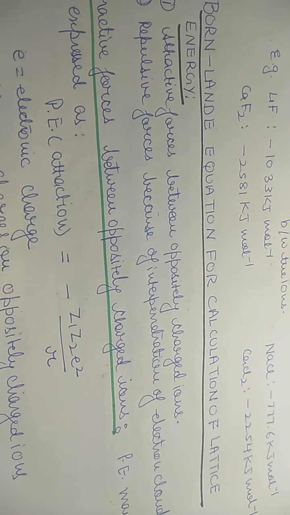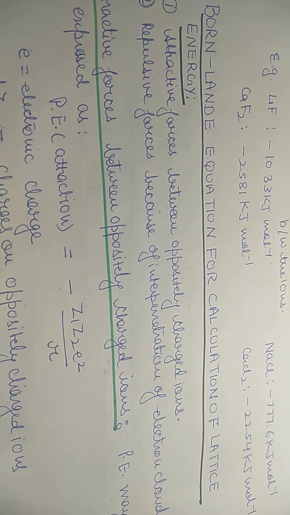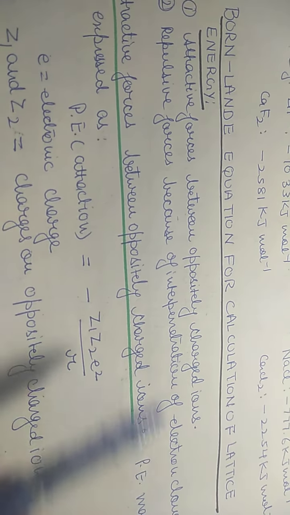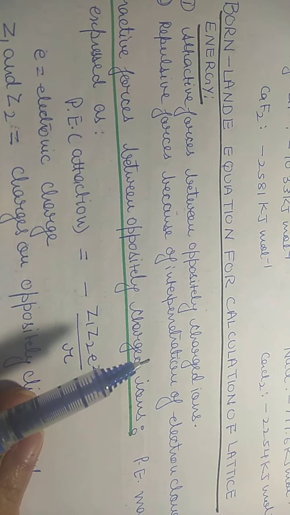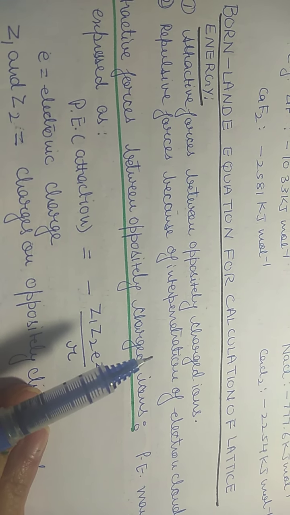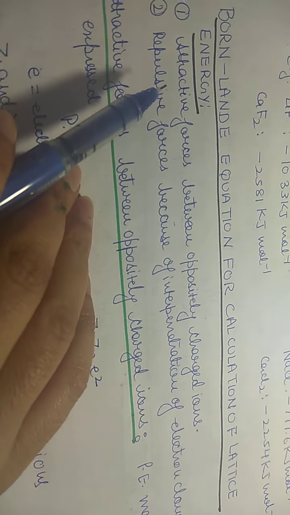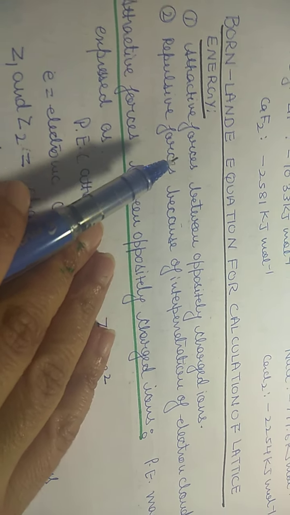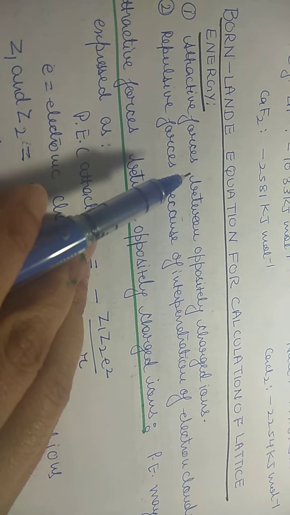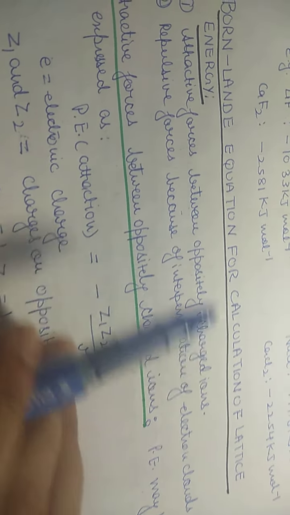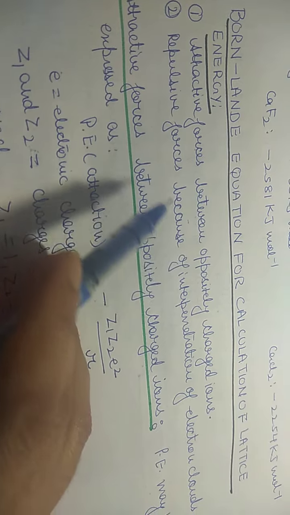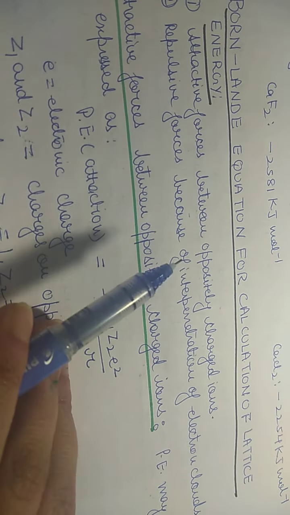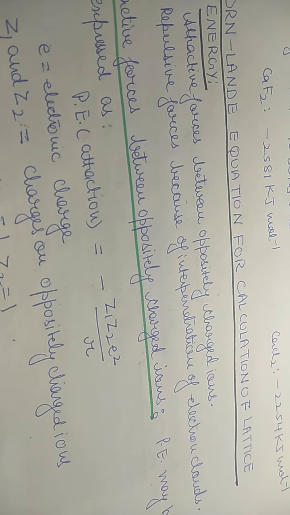Then we have very important equation which is Born-Lande equation for calculation of lattice energy. How do we calculate magnitude of lattice energy in an ionic crystal? So we take into account two forces when we calculate lattice energy in an ionic crystal. First is attractive forces between oppositely charged ions. And secondly, repulsive forces because of interpenetration of electron cloud.